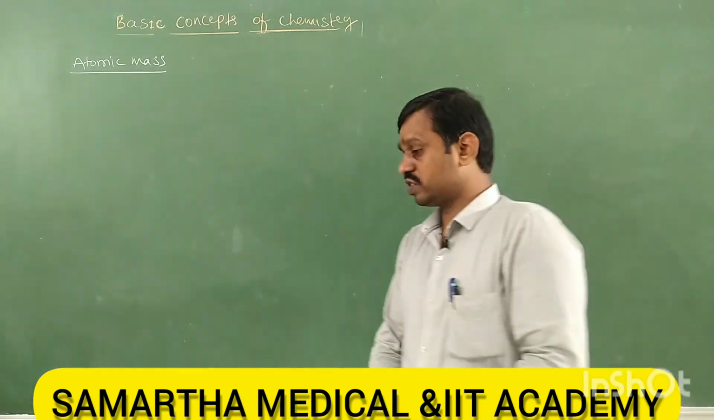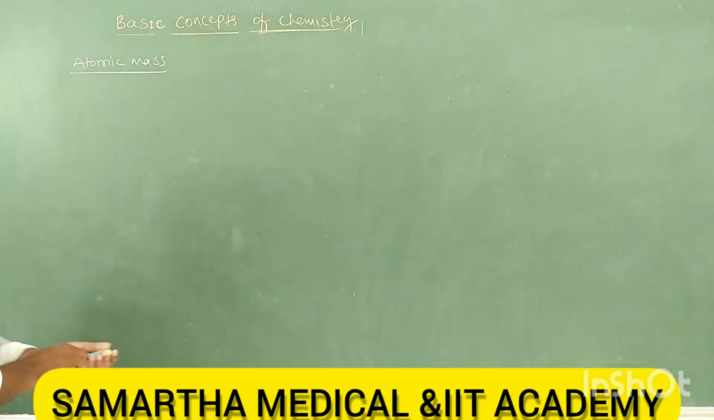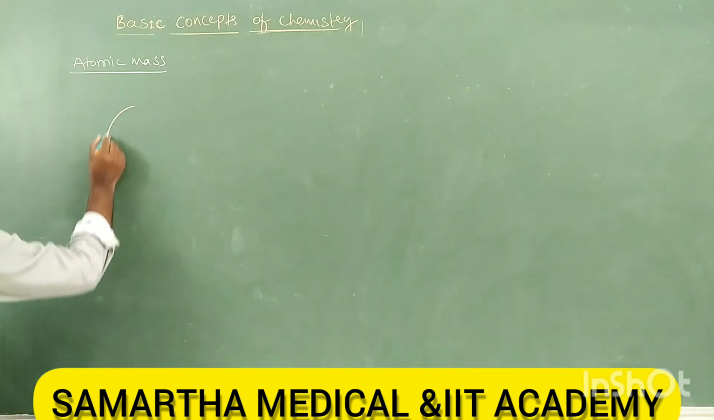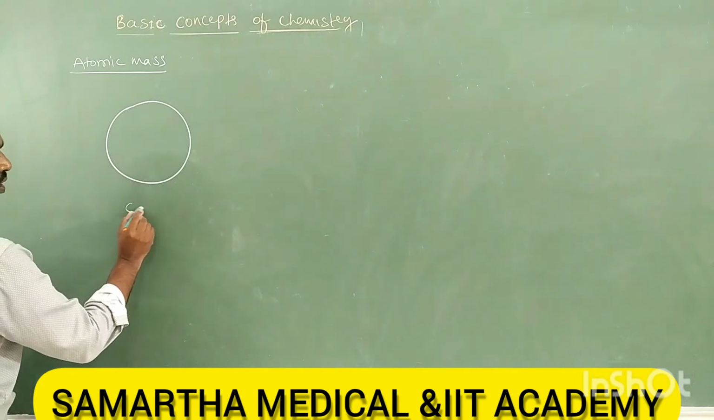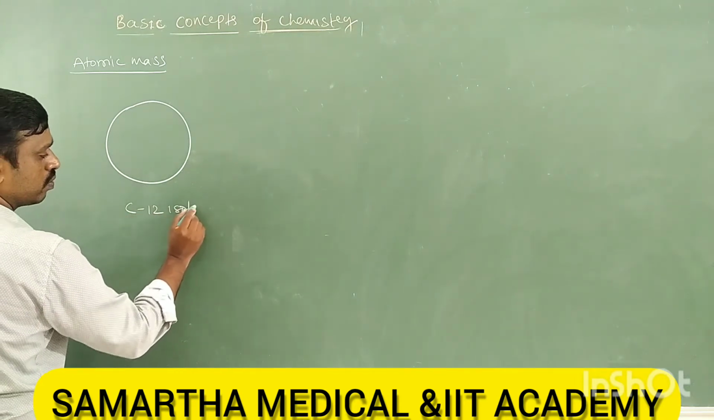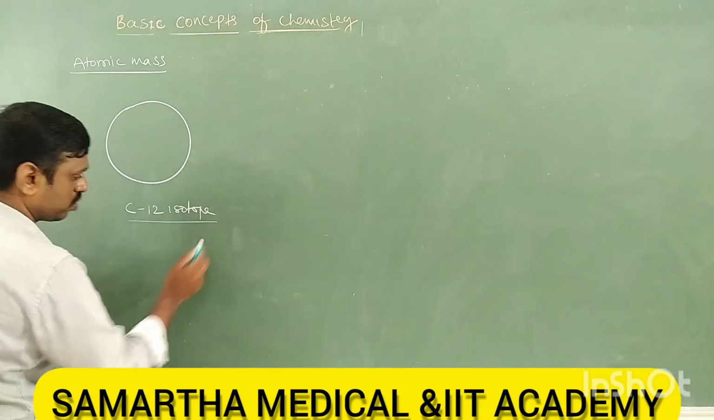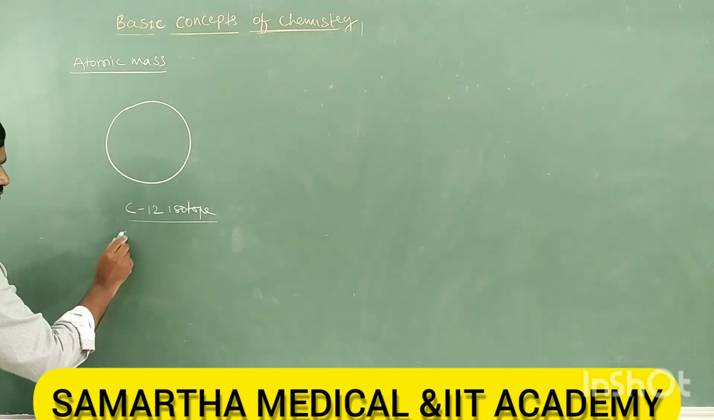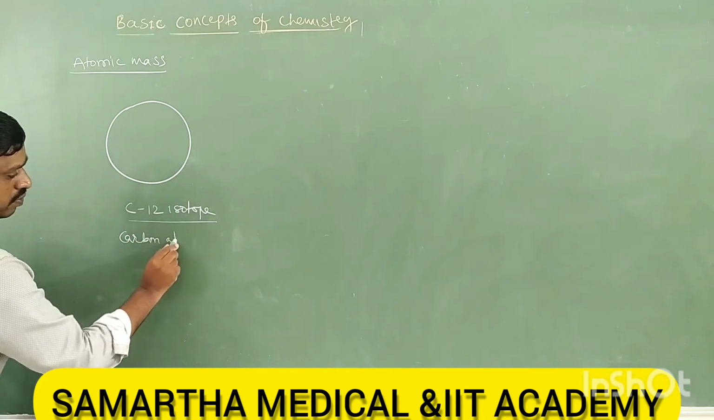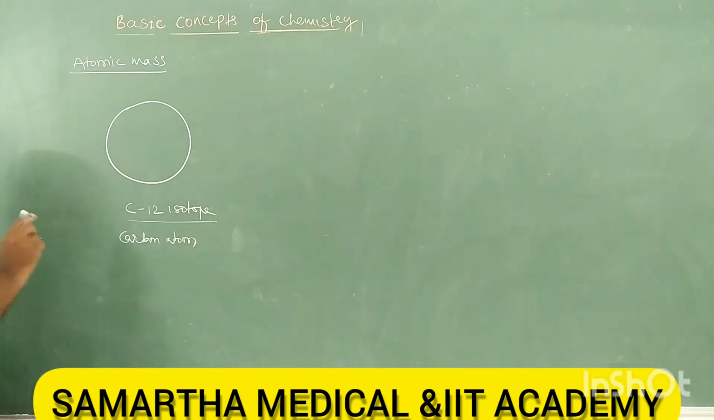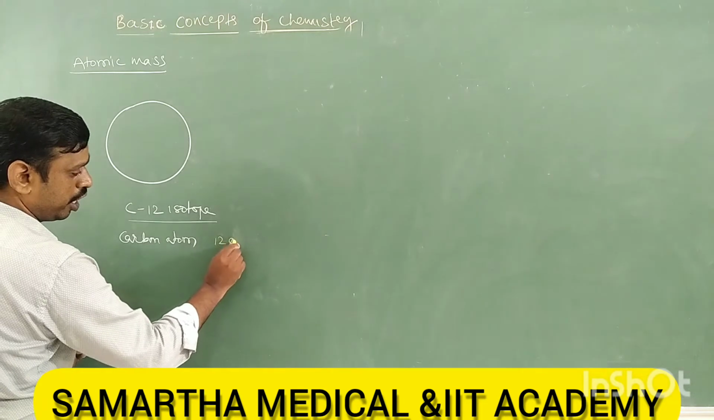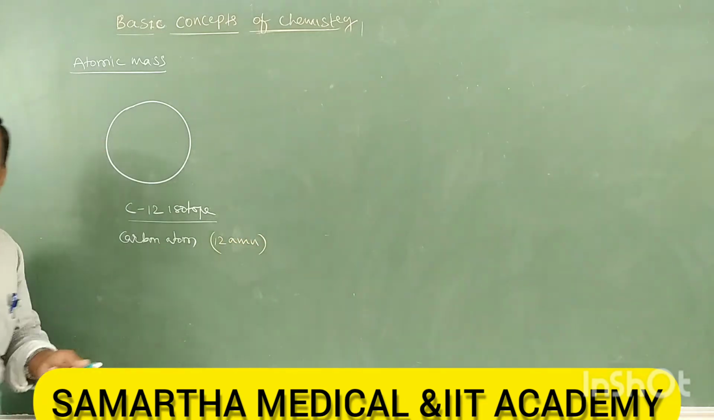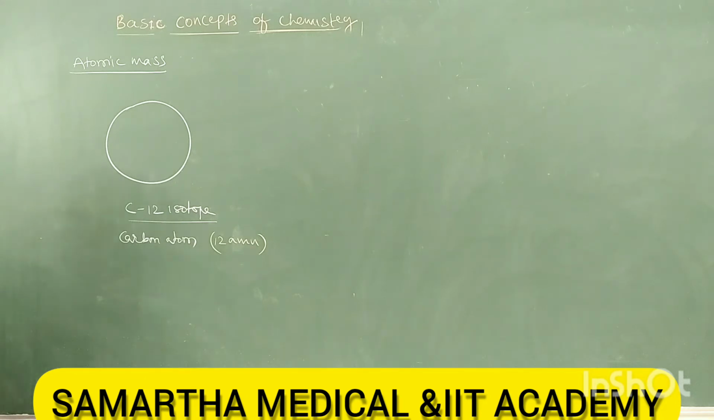What is the indirect method? What have scientists done? Scientists have taken the carbon atom, the carbon 12 isotope, where 12 is the mass. This carbon atom's mass is fixed at 12 AMU. What is AMU? Atomic mass unit.